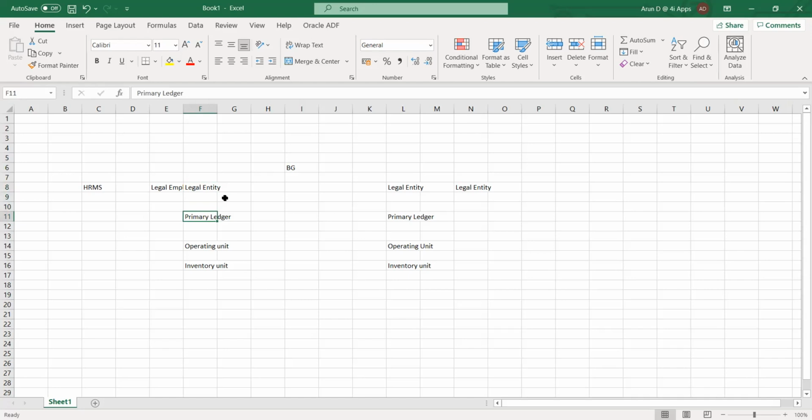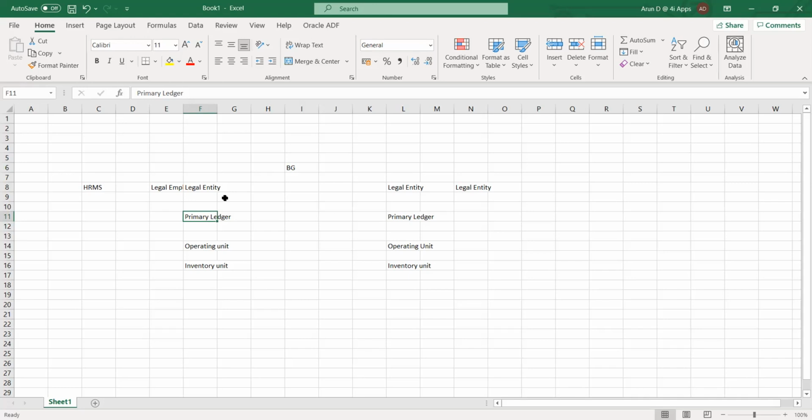And then we have the primary ledger. Now what is a primary ledger? Let's say we are running payroll for an organization. Let's take the same example, Reliance. If I want to run this payroll, it's not that I will just take a report and see the benefits and the deductions. I should always link with specific accounts. Where these accounts will fall is the GL module. This is what we call a primary ledger.